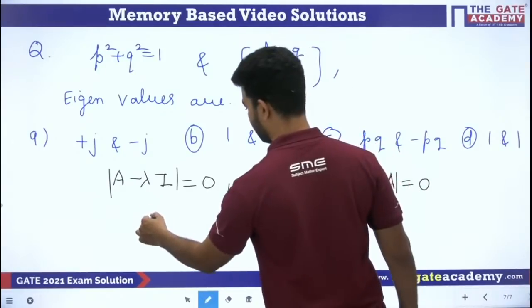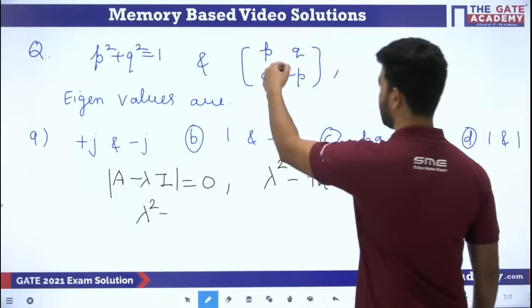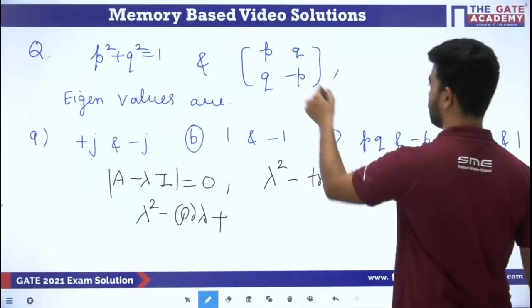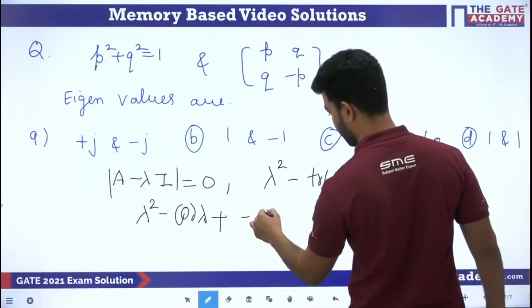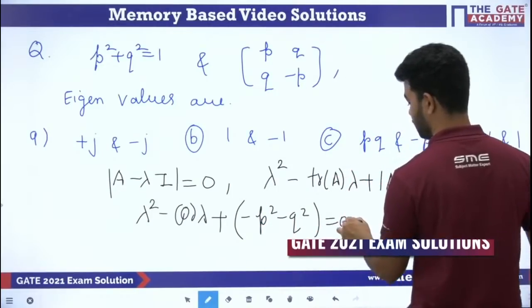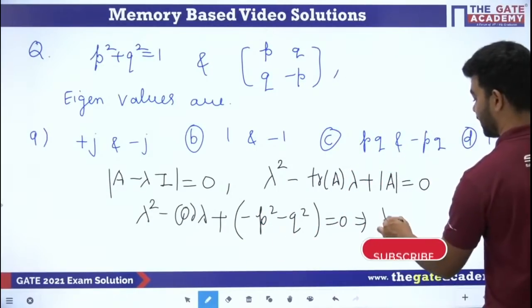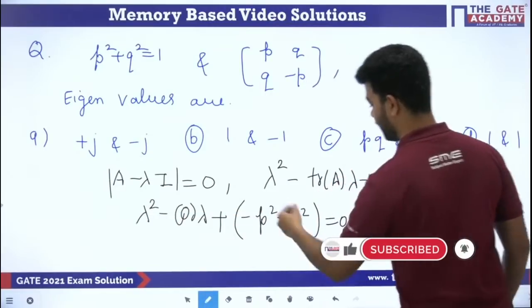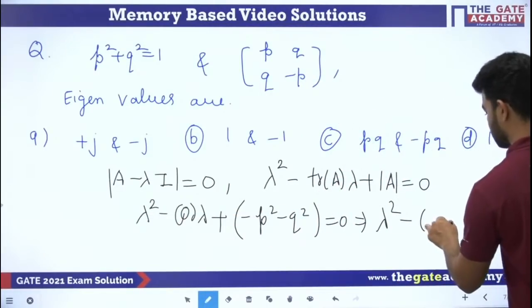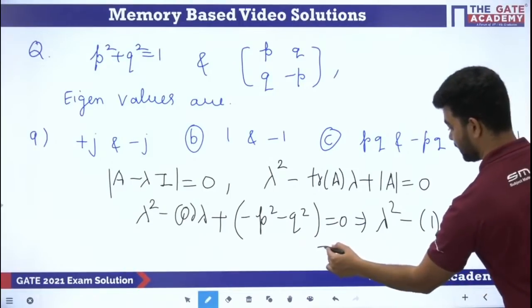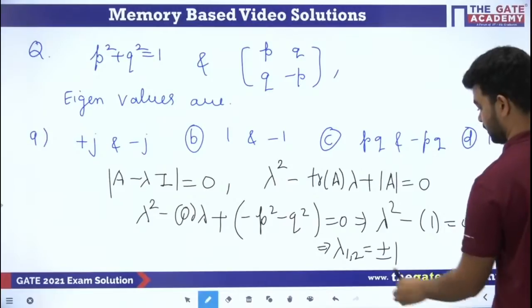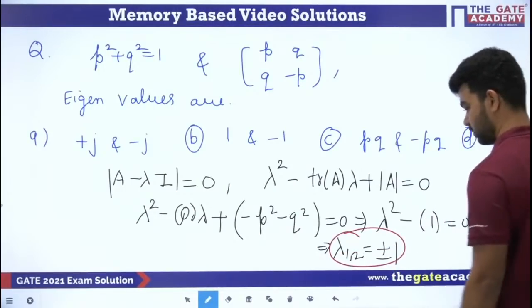What is the trace of the matrix? Lambda square minus trace of the matrix, P minus P is 0, plus determinant. The determinant is minus P square minus Q square. So we will get lambda square, this is 0, and minus (P square plus Q square), which is 1. So minus 1 is equal to 0. That implies lambda is equal to plus minus 1, and this is our correct answer.